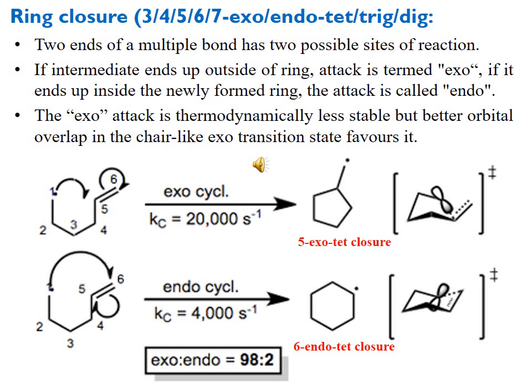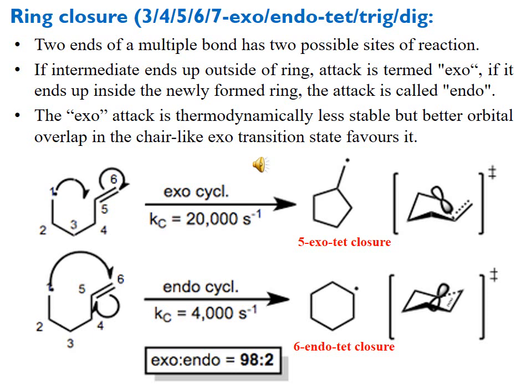The third thing here was tet for tetrahedral, trig for trigonal, or dig for digonal. Tet means tetrahedral; here you can see 5-exo tet closure. Tet is for tetrahedral geometry.